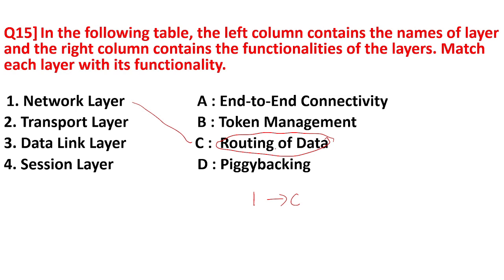I can't recollect it, but it is for the network layer only. Next is transport layer. Transport layer always guarantees end-to-end connectivity. So answer for 2 is A. Third is data link layer. We all know data link layer has the functionality of piggybacking. So answer for option 3 is D.